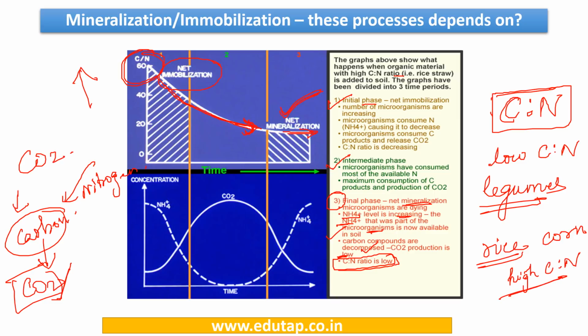So when we are doing crop rotation in the same field, if you are planting, for example, crop 1 having a high C to N ratio, in the next cycle we need to plant a crop 2 which has a low C to N ratio. Because of this, a proper balance is going to be maintained, and this is going to help a lot in maintaining the soil fertility as well as the crop yield.